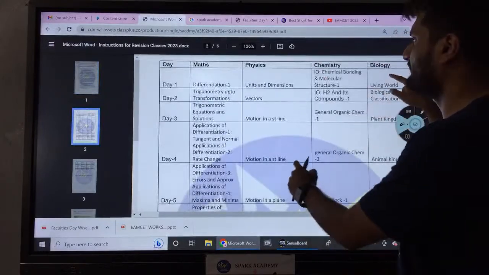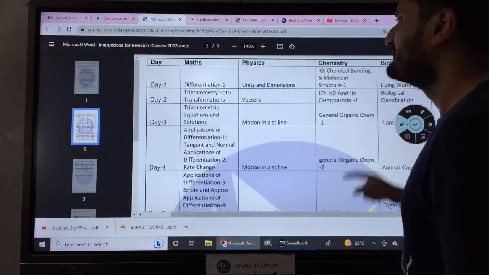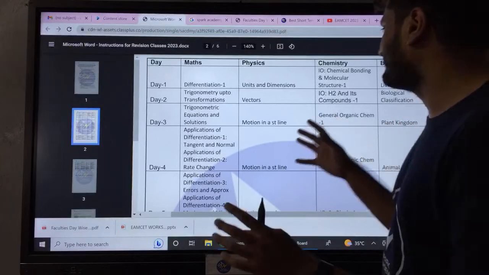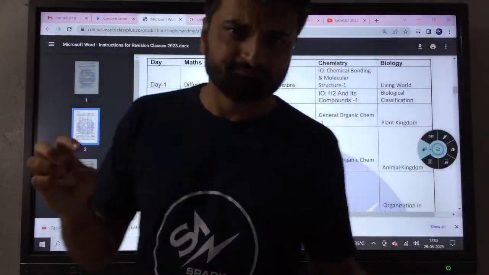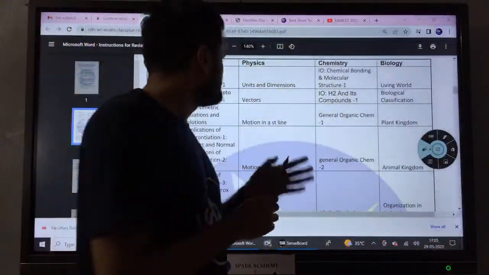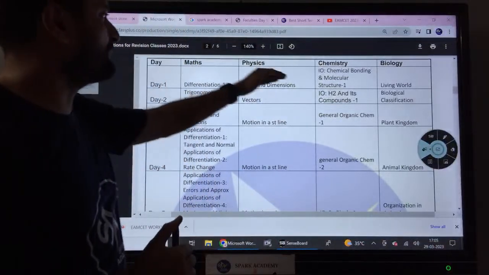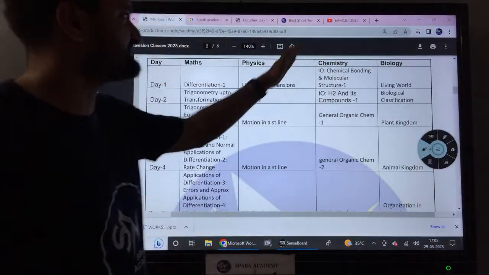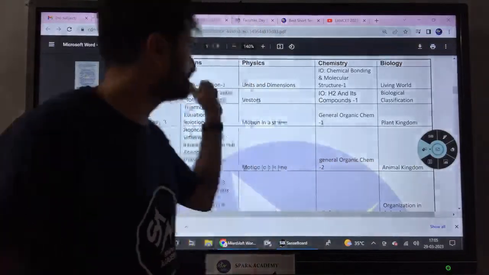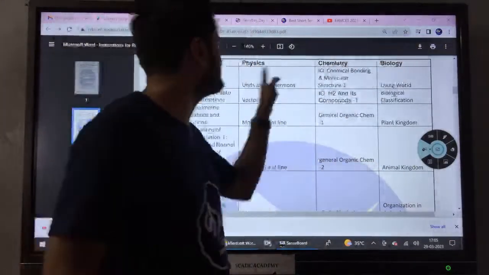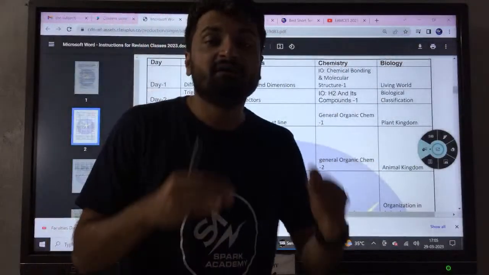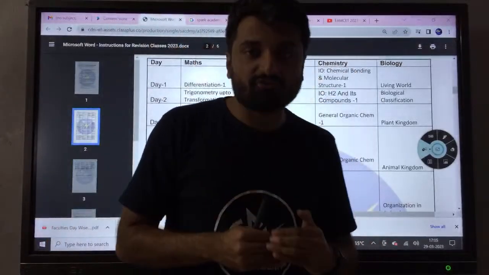So this is the schedule, as you can see. This is something which we are giving common to every student, so you can follow the schedule. We have given you day-wise what topic needs to be covered in maths, physics, chemistry and biology. We have done it according to the weightages of the chapters.